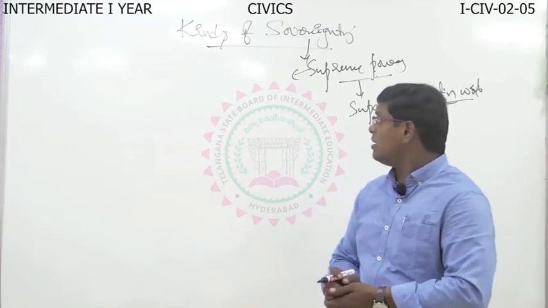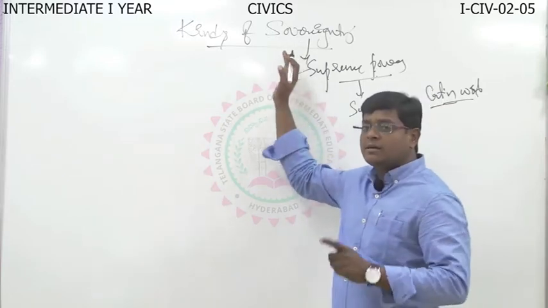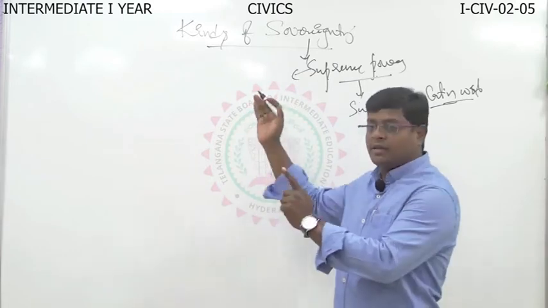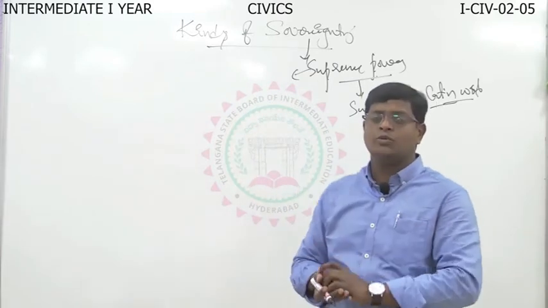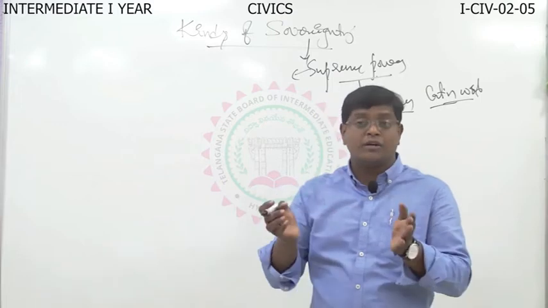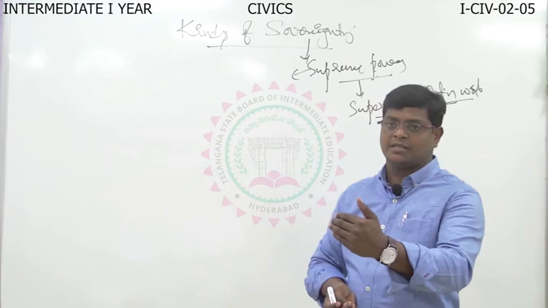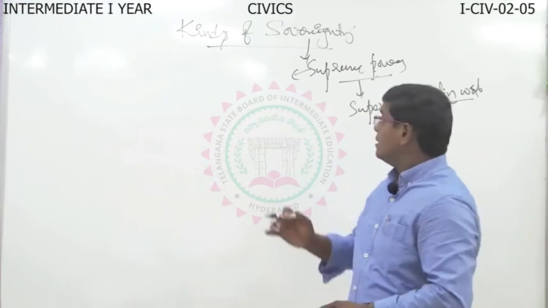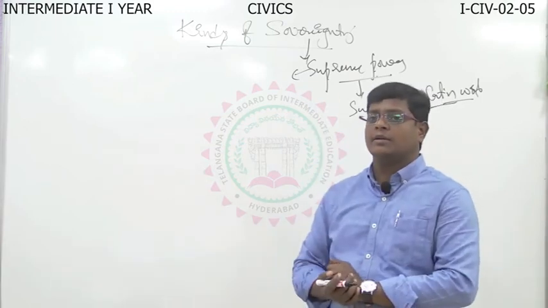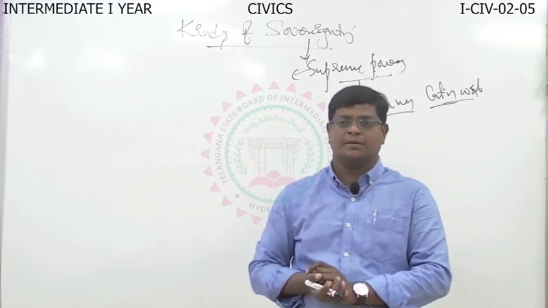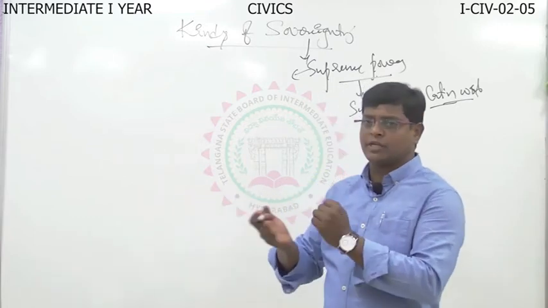Sovereignty is indivisible, absolute, inalienable, universal in nature, permanent in nature. Already we discussed. It is exclusive in nature also. So now we are going to cover the different kinds of sovereignty. What are the different kinds of sovereignty?